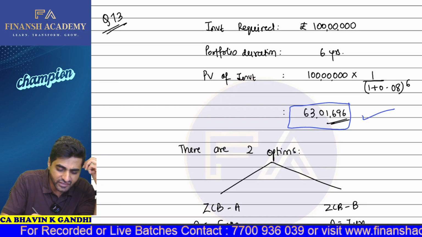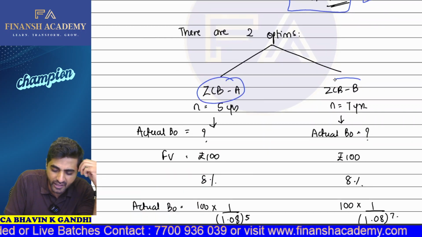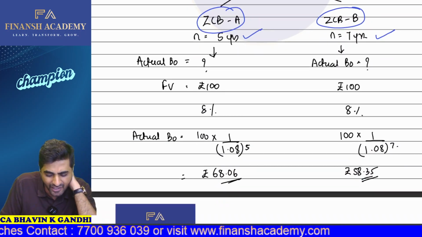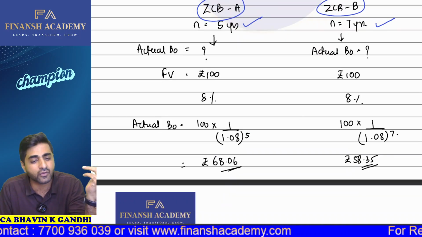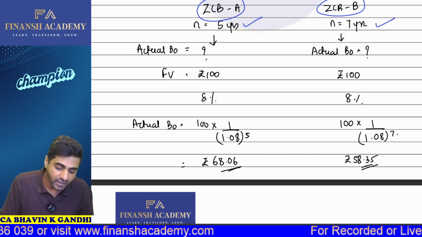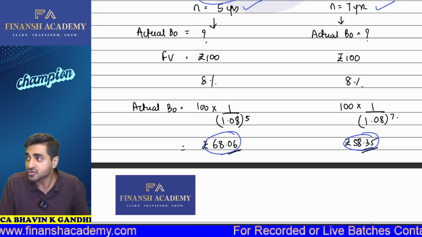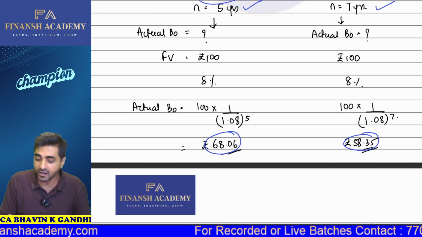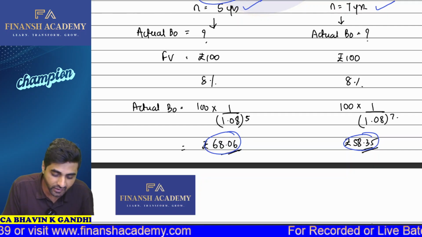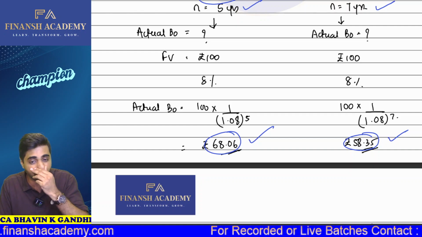Okay, first of all, we know that there are two bonds. We have zero coupon bond A, we have zero coupon bond B, one with a life of 5 years, one with a life of 7 years. So we don't have the actual price of the bond, but it's very easy to calculate what's going to be the actual price of the bond. Whatever is the redemption value, we'll discount it, bring it to the present value. So this will give you 68.06, and this actually gives you 58.35. So we have this as your zero coupon bond actual market price. So now continuing further, we know that the price of the bond is 68.06, and now this is 58.35.